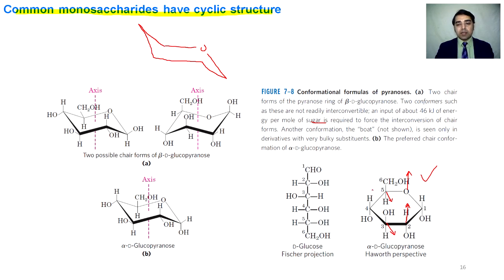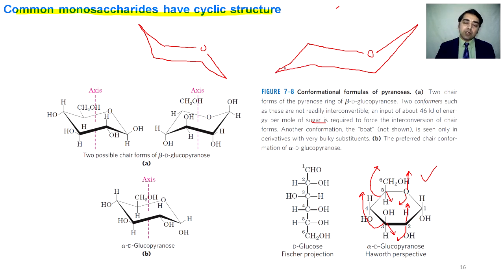There is another possibility: if we pull the fifth bond upward, the third one upward, and do the reverse with this oxygen downward, and carbon number 2 downward, then we get another conformation. That is also a chair conformation. Among these two conformations shown here and here, the first one is more stable.